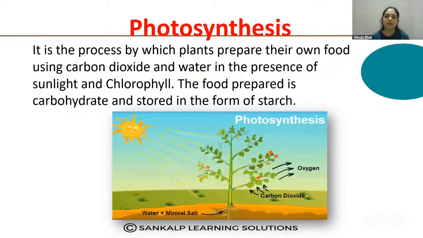The plant is using the sunlight, the carbon dioxide present in the environment, water and minerals present in the soil, and the chlorophyll present in the leaf. By using all these factors, the plants are able to produce their own food, and the prepared food is carbohydrate, stored in the form of starch.